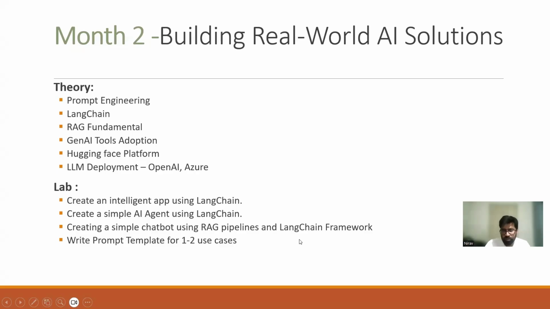Then you can also create some RAG-based applications or chatbots where you also need to use vector databases. So we need to learn something about vector databases also. And because we have learned prompt engineering, try to use prompt templates for a few of your applications or different use cases. So you will be comfortable with prompt engineering.